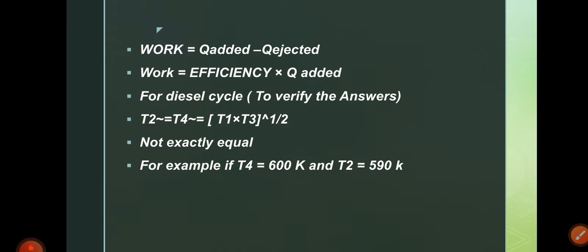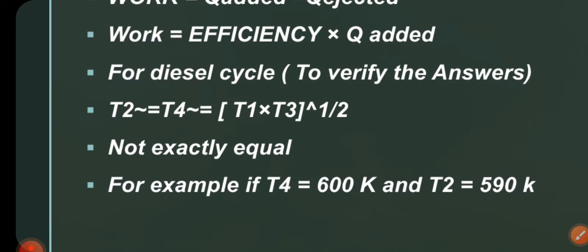For the diesel cycle, this is not an actual theoretical proof I have given. T2 and T4 are approximately equal. The value will be the multiplication of the lower temperature limit and the higher temperature limit, taking the root. That is, T2 is approximately equal to T4, which is approximately equal to the root of T1 into T3. So this is not exact, but it is a way to check whether the answer you have got is right or wrong.